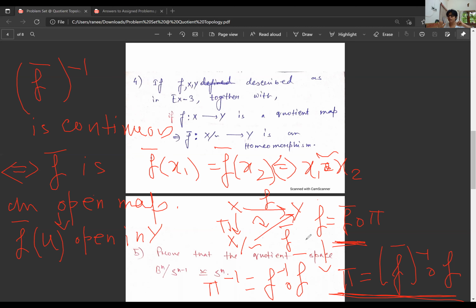but F is a quotient map. So what does that mean? That F inverse V is open if and only if V is open. So if F inverse F of U is open in X, since F is a quotient map, it means that F bar of U is open in Y.